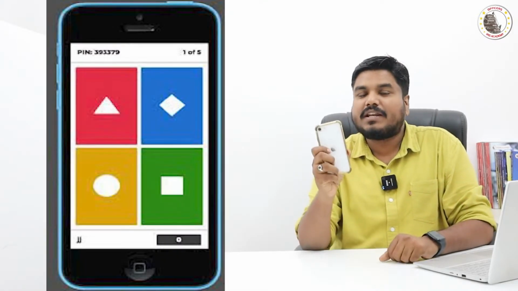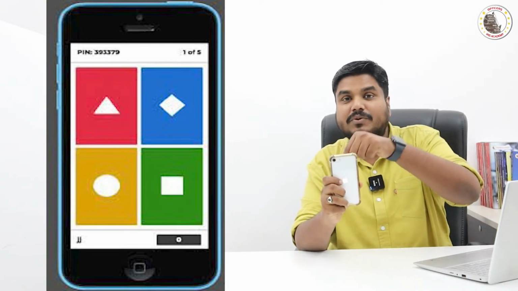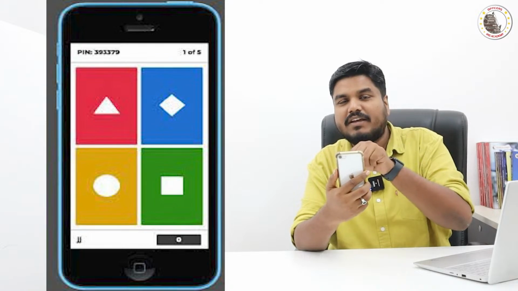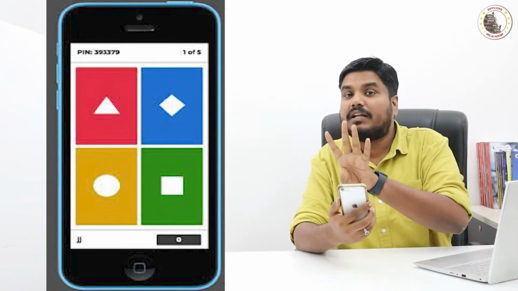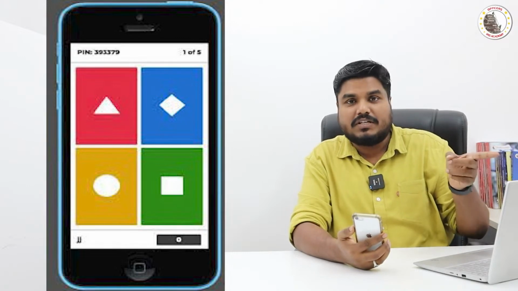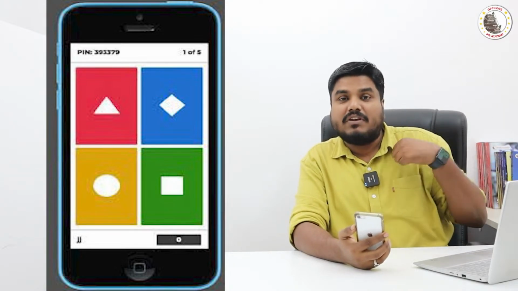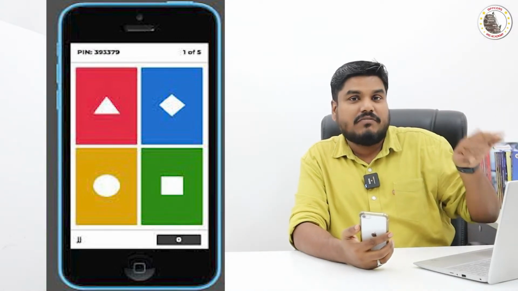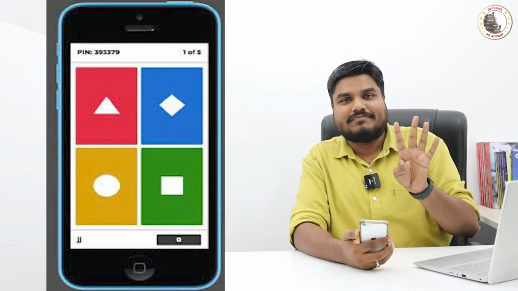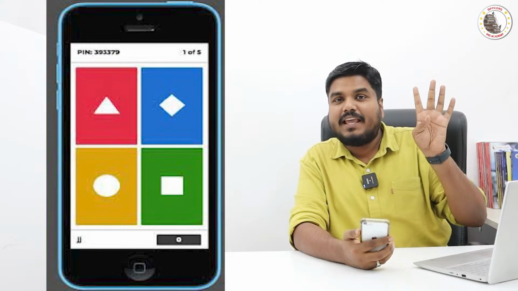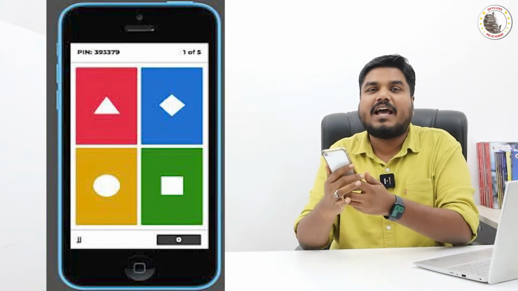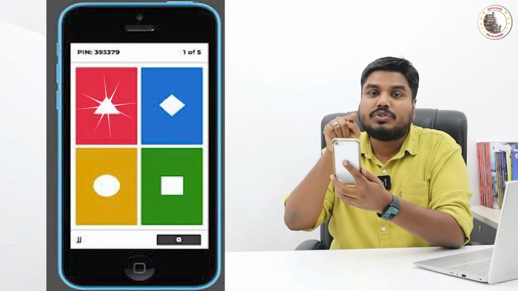In your mobile phone, you have installed the Kahoot application, right? The Kahoot application in your device will show you only 4 colored boxes. Only in the live video which you are watching, I will give you the question, followed by the 4 options, and each option will have a color code. So if you are going to choose A as the right answer, and A has red color, then in your mobile phone you will have a red colored box. You have to choose that.